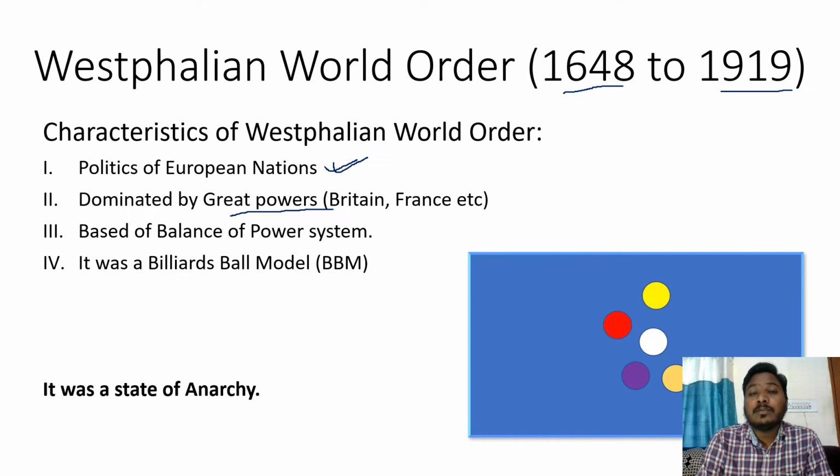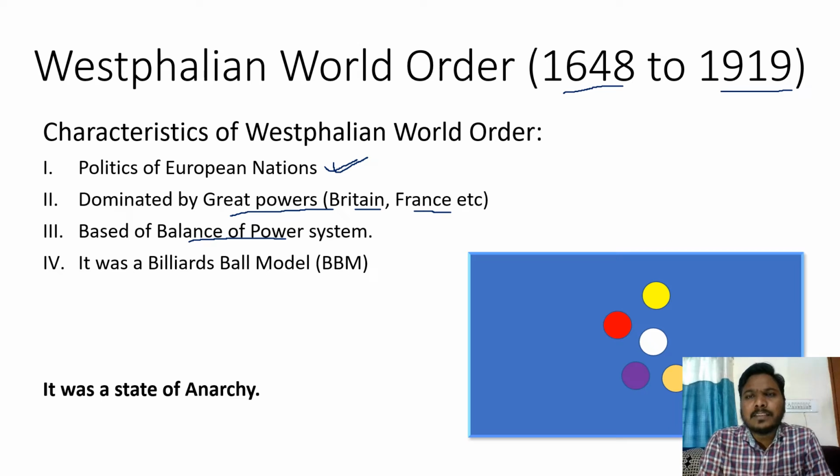Here, remember, I'm not saying superpower, I'm saying great powers. Great powers which included Britain, France, the Austro-Hungarian Empire, Tsarist Russia. So they were called great powers, and it was based on the balance of power system.